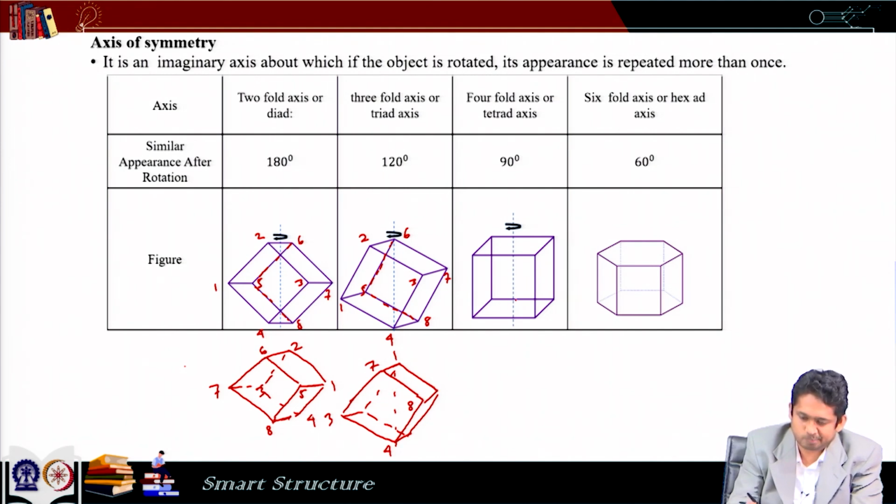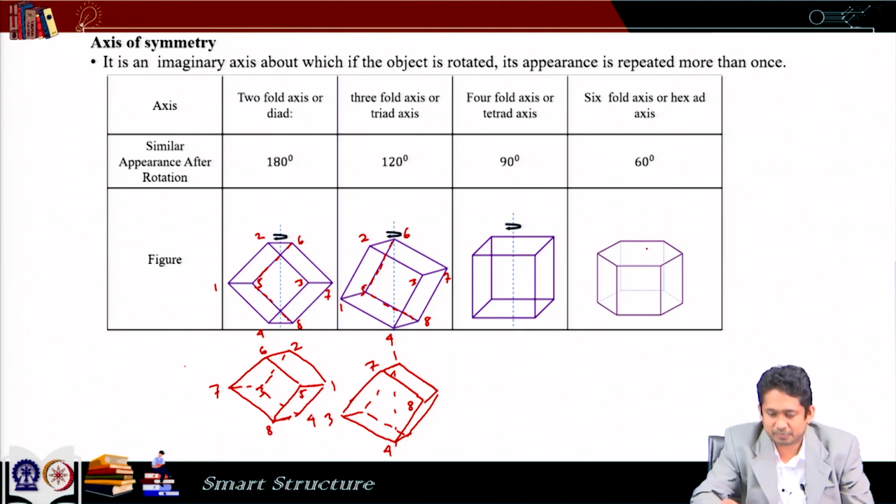Four-fold axis is easy to visualize. If it is just given a 90 degree rotation, this face comes here and that is a four-fold axis or tetrad. And then six-fold axis, again if it is given a 60 degree rotation, this face comes here and accordingly the other faces take their shape. So, the shape repeats after a rotation of 60 degrees. So, it is a six-fold axis or hexad.